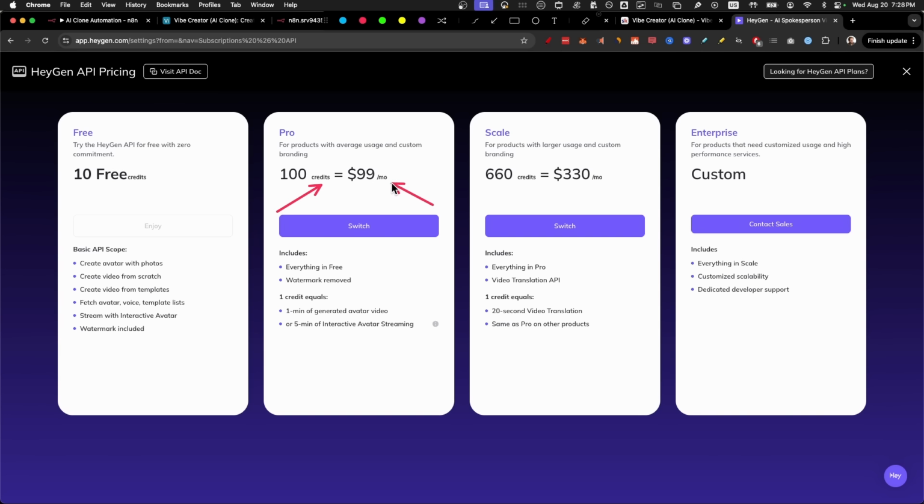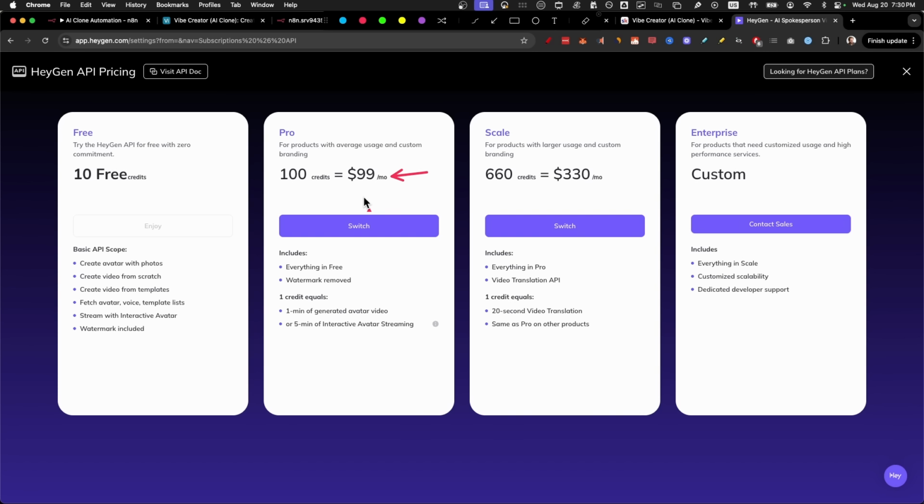And if you're wondering if $99 per month is worth it, just ask yourself, is this going to help you create more content, get more leads and sales to your business? For me, it's a game changer. The ability to just clone myself and be in my videos without having to be on camera and fixing my beard and my face and my lighting and everything like that is worth it. So for me, it's a no-brainer.